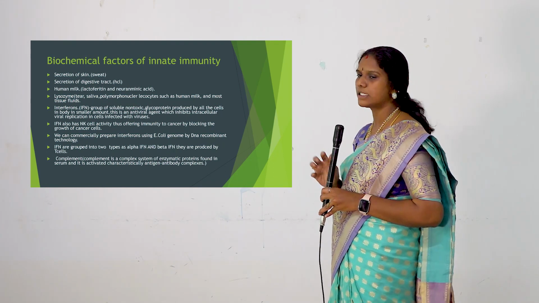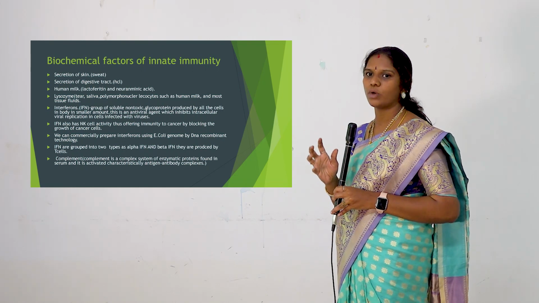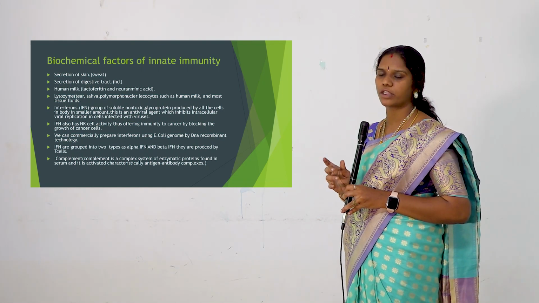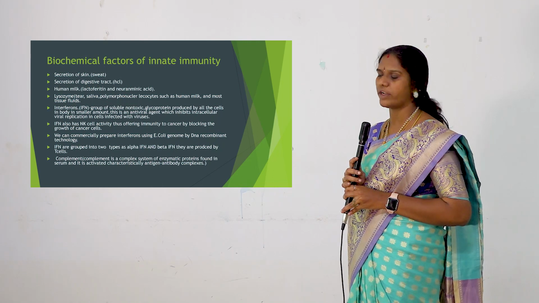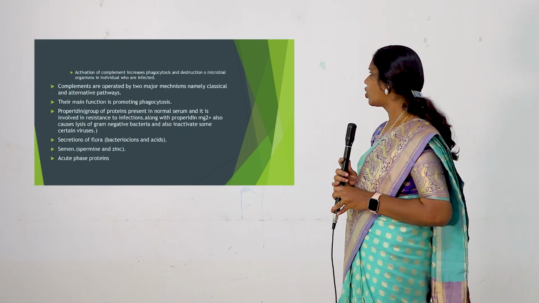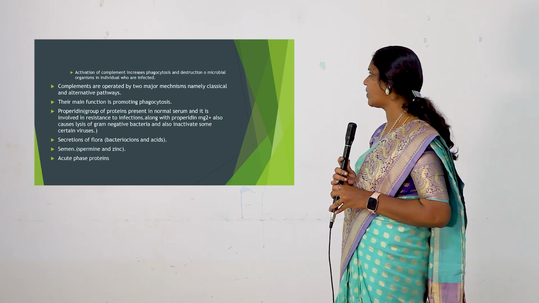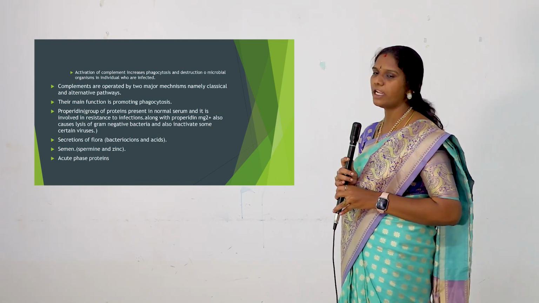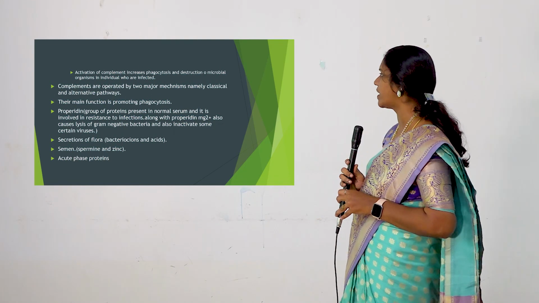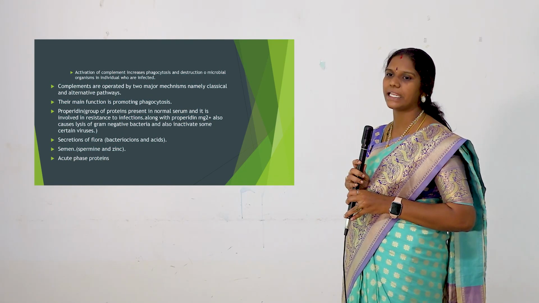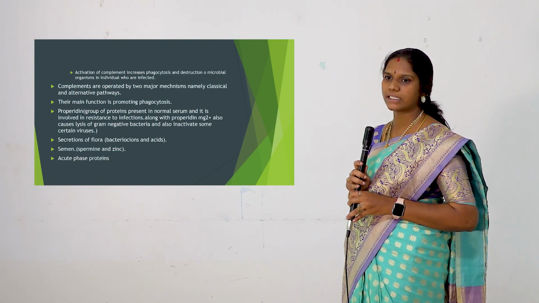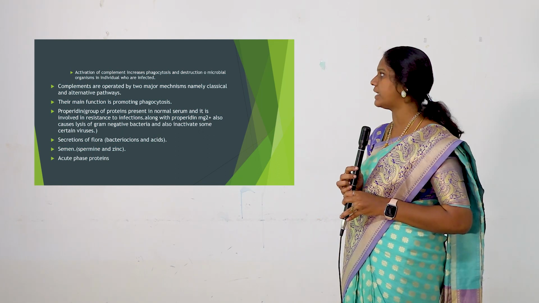Then complement. It is a group of cascade proteins found in the blood. It is responsible for the action of antigen-antibody reactions. Complements are operated by two major mechanisms, namely the classical pathway and the alternative pathway. The main function of complement is promoting phagocytosis. Phagocytosis is nothing but a cell eating process, where our body cell eats the foreign material and engulfs it.